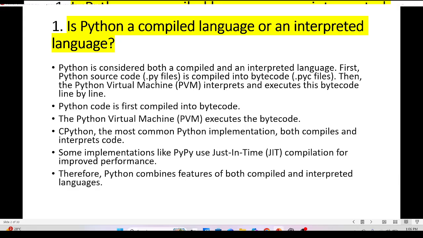Python code is first compiled into bytecode. The Python virtual machine executes the bytecode. The most common Python implementation both compiles and interprets code. Some implementations like PyPy use just-in-time compilation for improved performance. Therefore, Python combines features of both compiled and interpreted languages. So the conclusion is Python is both a compiled and interpreted language.